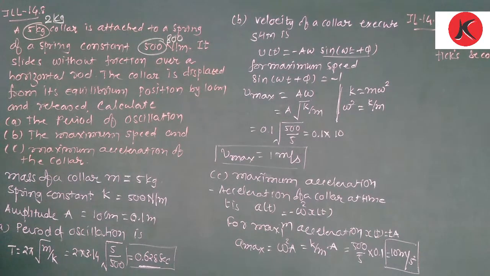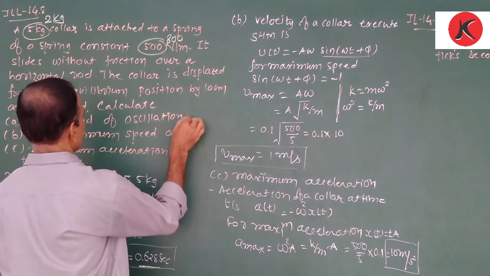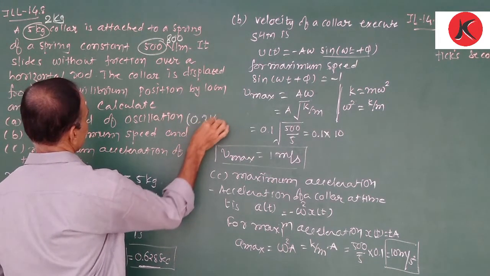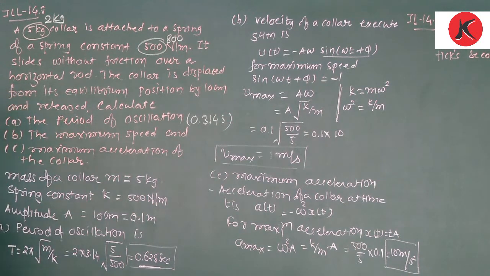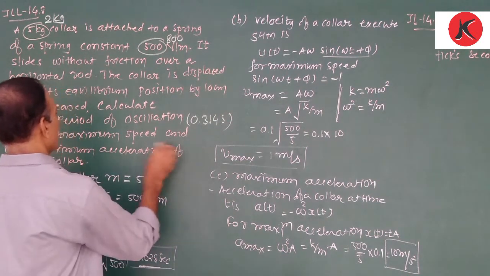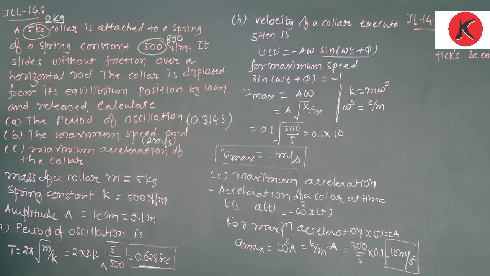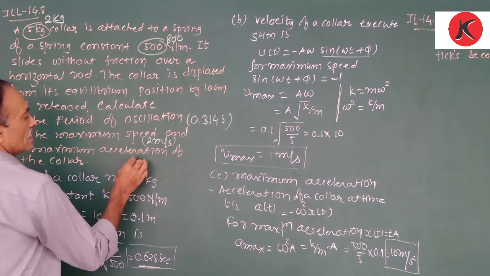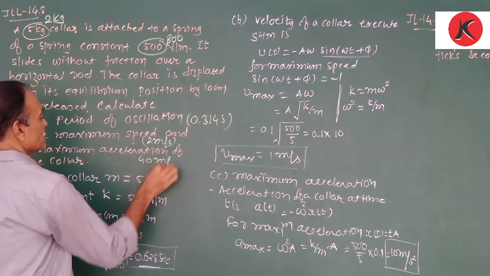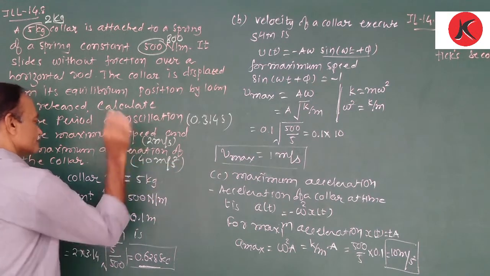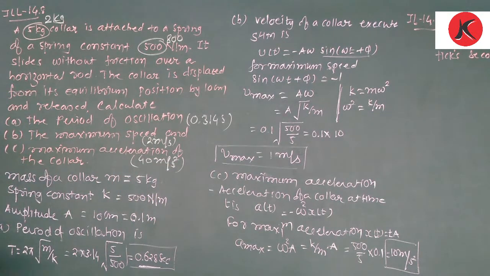The answer, calculate this numerical yourself, that is for homework. The answers are: the period of oscillation is 0.314 second, the velocity is 2 meters per second, and the acceleration is 40 meters per second squared. Check it. Clear this? So you have to calculate this numerical yourself, on the basis of the given numerical; only the numerical values are changed.